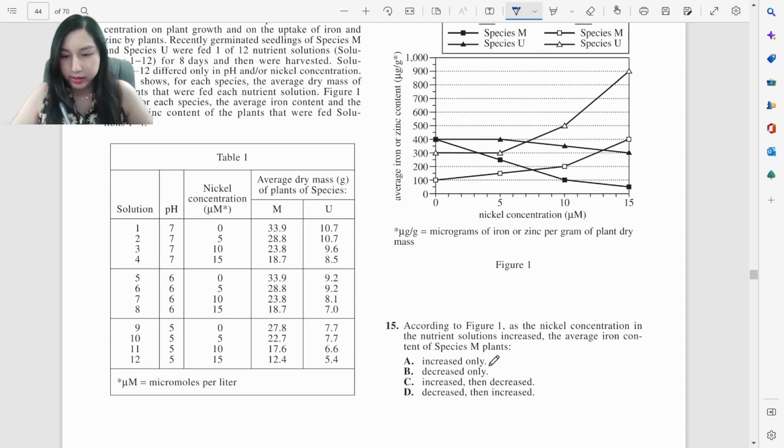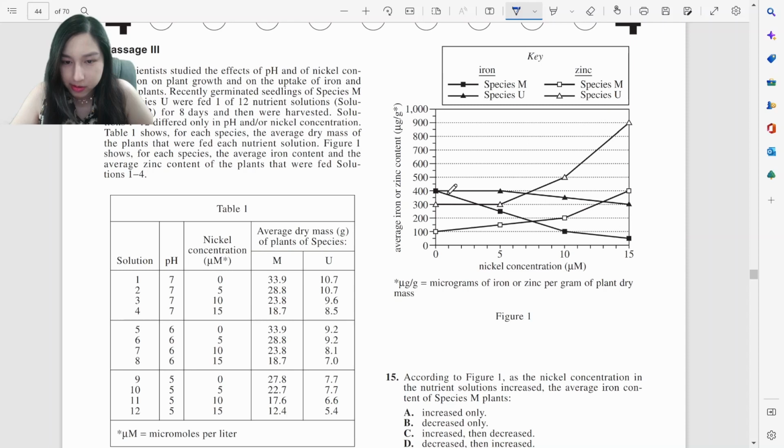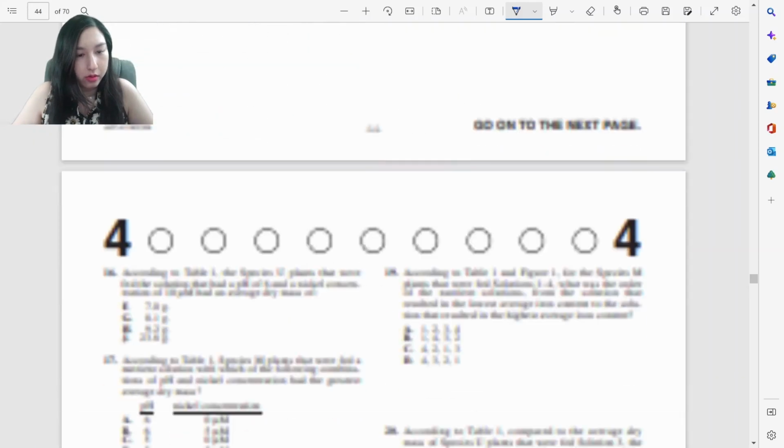According to figure 1, as the nickel concentration increased, the average iron content of species M is the square, or decrease. It just decreased, right? It just decreased only.